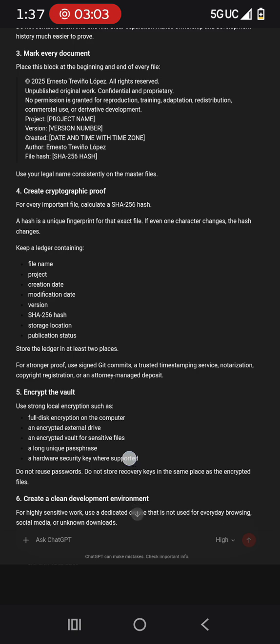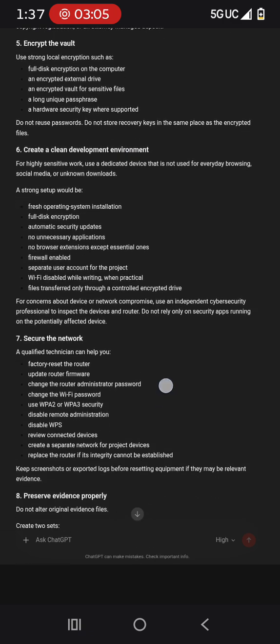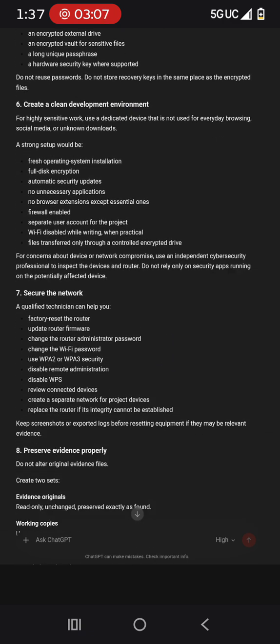6. Create a clean development environment. For highly sensitive work, use a dedicated device that is not used for everyday browsing, social media, or unknown downloads. A strong setup would be fresh operating system installation, full disk encryption, automatic security updates, no unnecessary applications, no browser extensions except essential ones, firewall enabled, separate user account for the project, Wi-Fi disabled while writing when practical, files transferred only through a controlled encrypted drive.